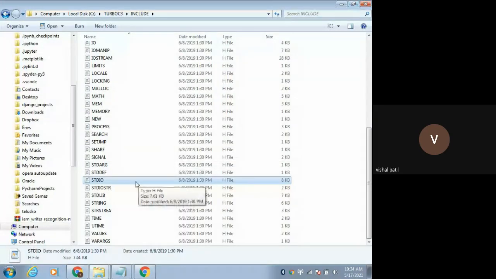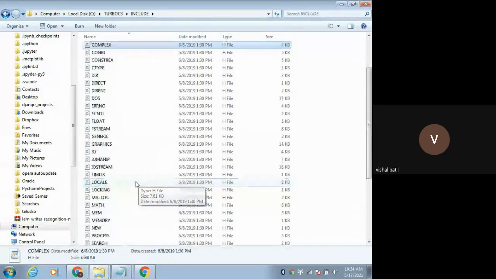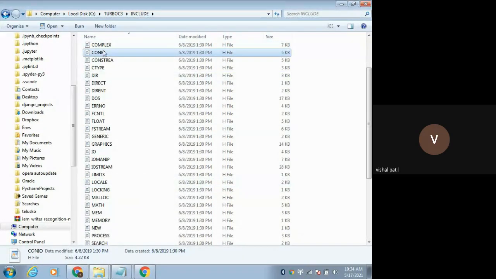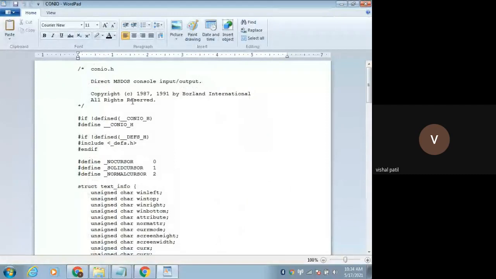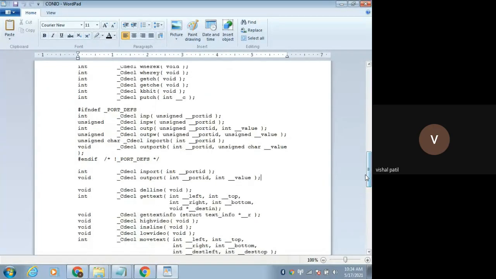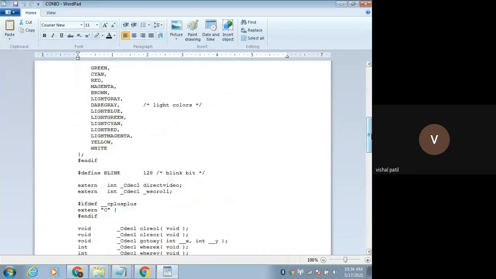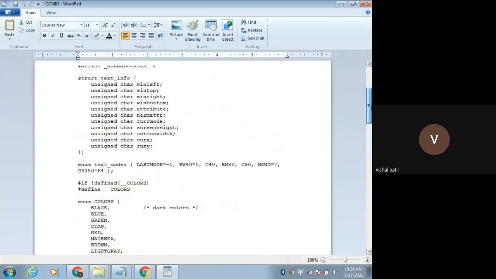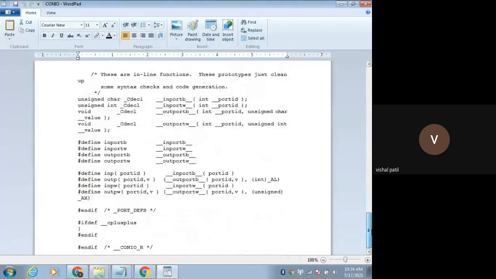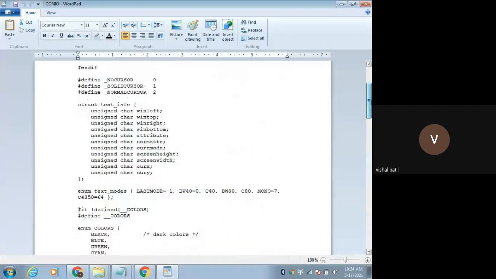One more header file that we use frequently is conio.h, console input output. This also contains some declaration part. This header file contains some predefined functions, and the declarations for the predefined functions are present here.